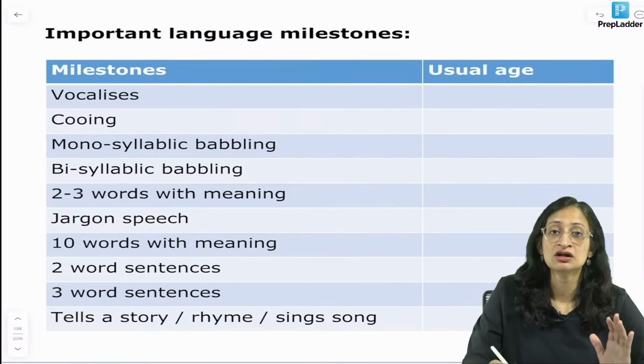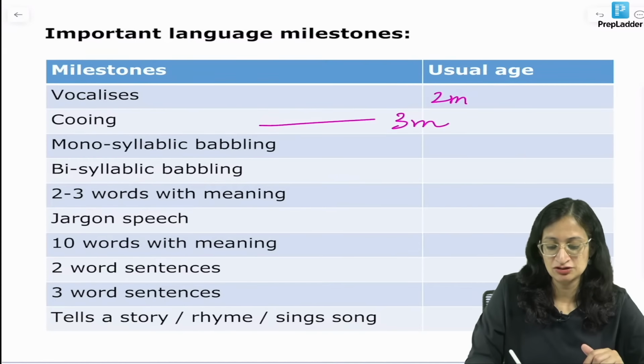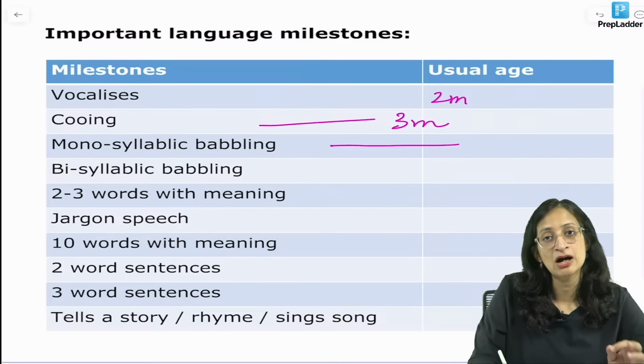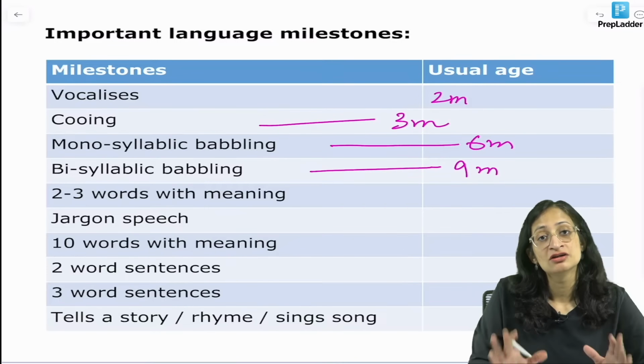Language milestones. Vocalizes at 2 months. Cooing or a more musical sound at 3 months. Monosyllabic babbling like ma, ba, da at 6 months. Bisyllabic babbling like mama, papa, baba at 9 months.